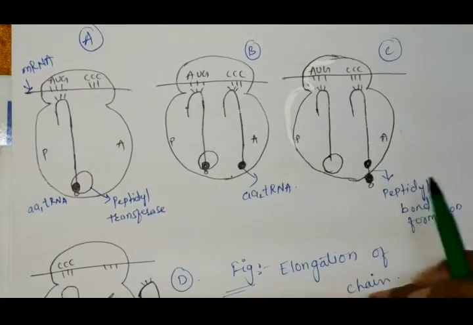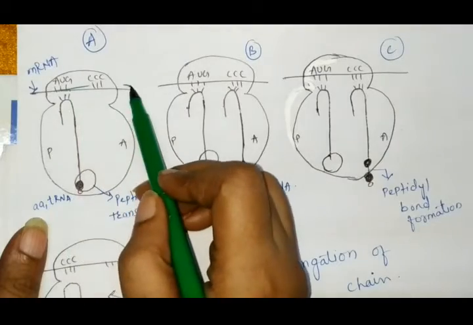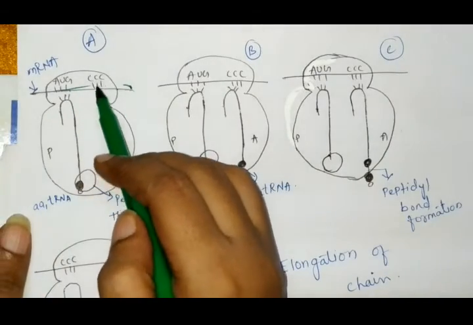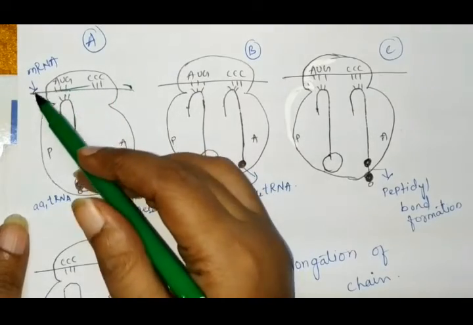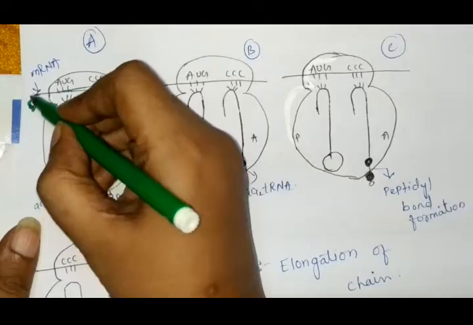Now how the polypeptide chain elongates, first of all we see this is the mRNA. This line is the mRNA, and on this mRNA different codons are present. First, the initiation codon on the mRNA is the AUG, which is present at the 5 prime end.